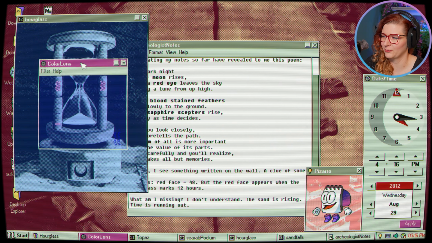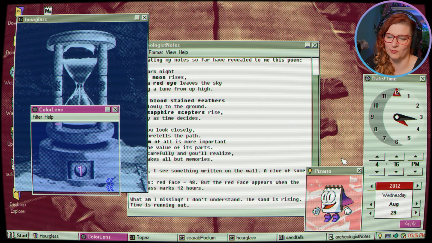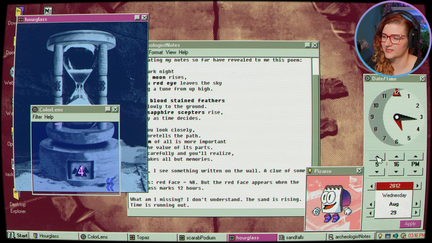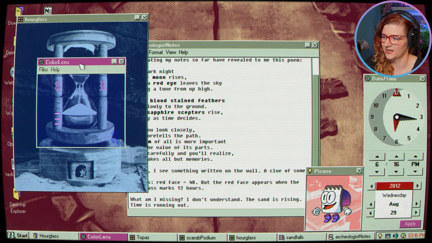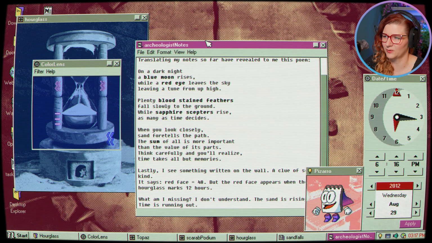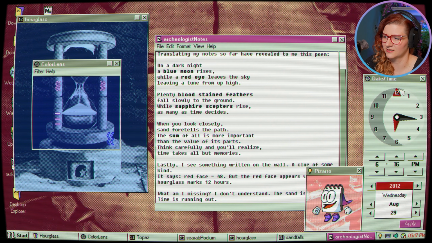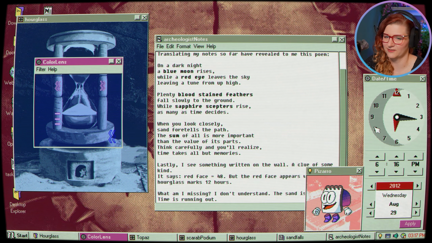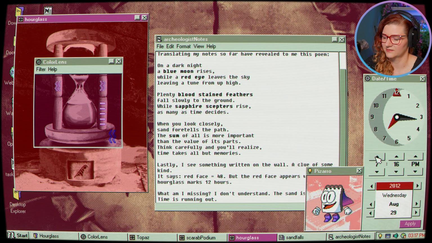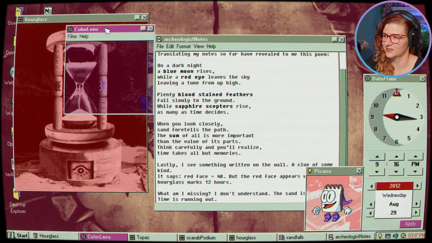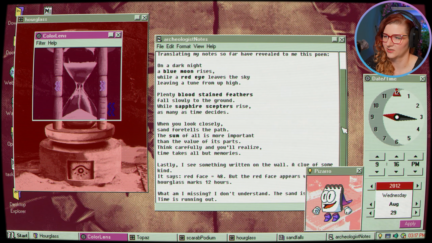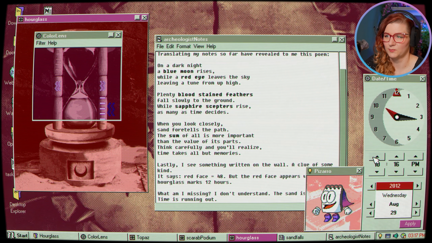I changed the hour to 4 and now blue is at 1. Oh, and the symbol behind changes. Okay, so maybe we have to find the correct symbol. The blue moon rises, and then red eye leaves the sky. Let's see what symbols there are, because there's a face. Something that could be a feather. Staff symbols, an eye. And yeah, the color also changes, because that's kind of a reddish color. Moon.